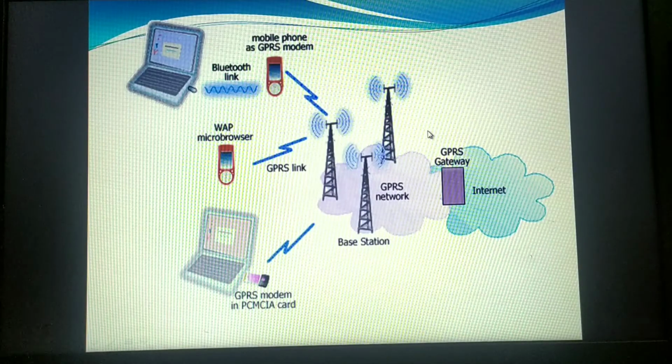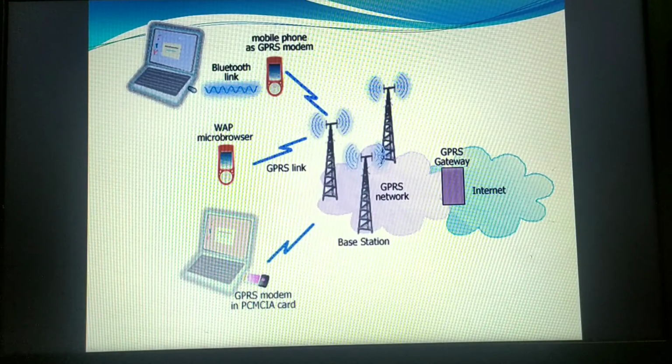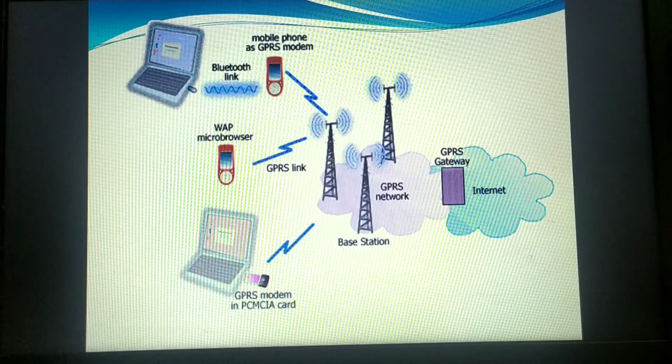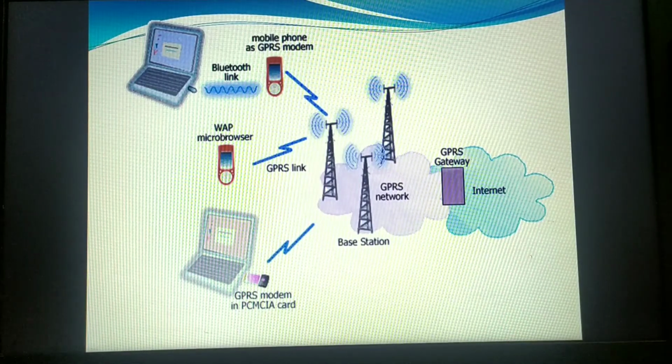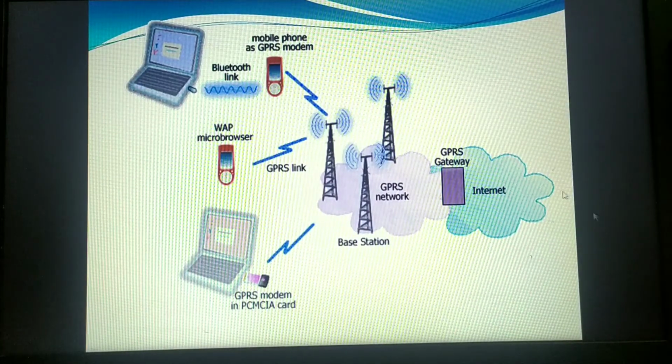Why? Because the data transfer rate provided with the GPRS is very high. It's almost 56 kilobits per second to 114 kilobits per second. That is the reason we are using the GPRS network. Now this GPRS is a packet-based wireless communication service that provides the connection to the internet for mobile phone users or computer users.